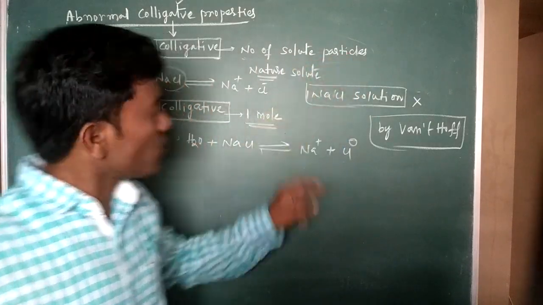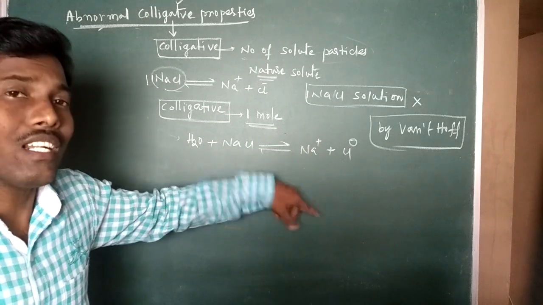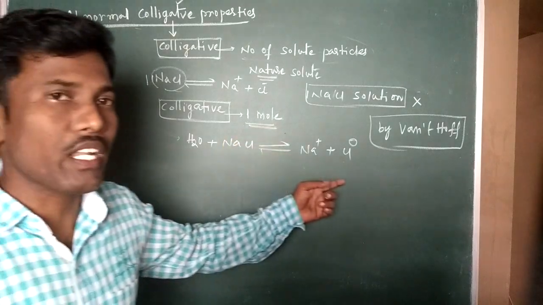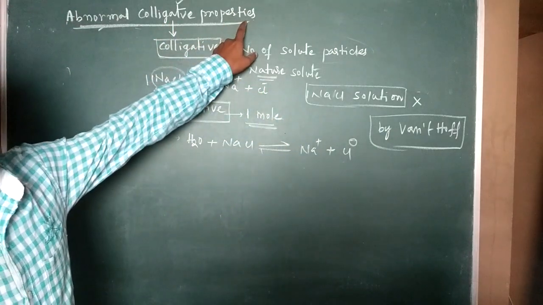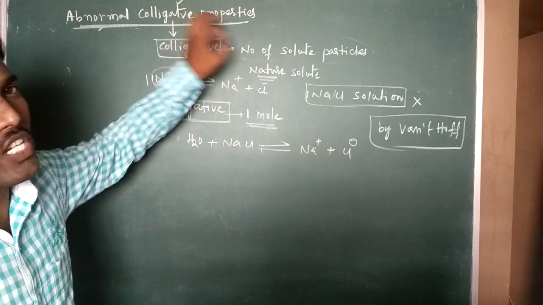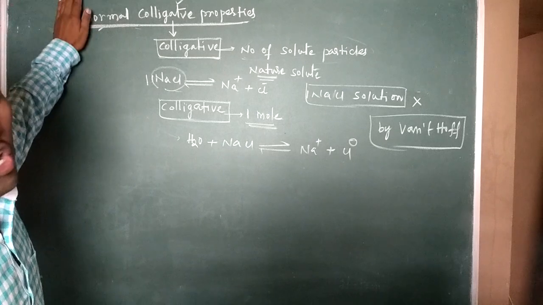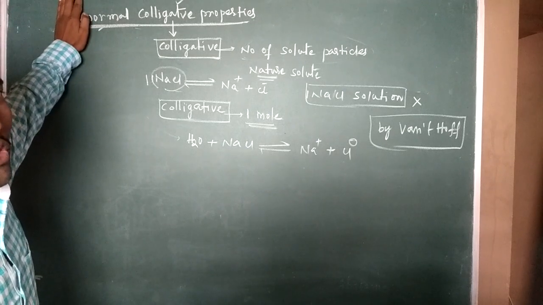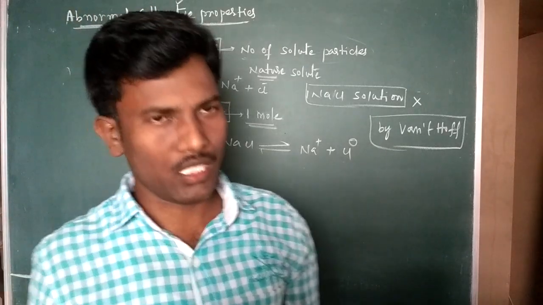They depend on the number of association particles or dissociation particles. Based on that, the colligative properties deviate and change. That's why they are abnormal. They are not normal, they are completely different. So these are called abnormal colligative properties.